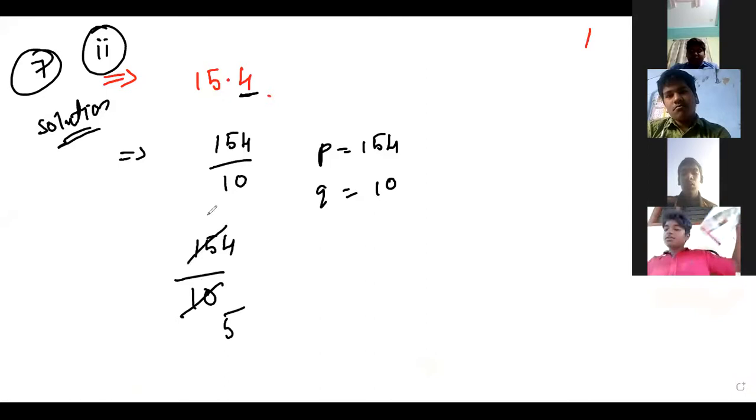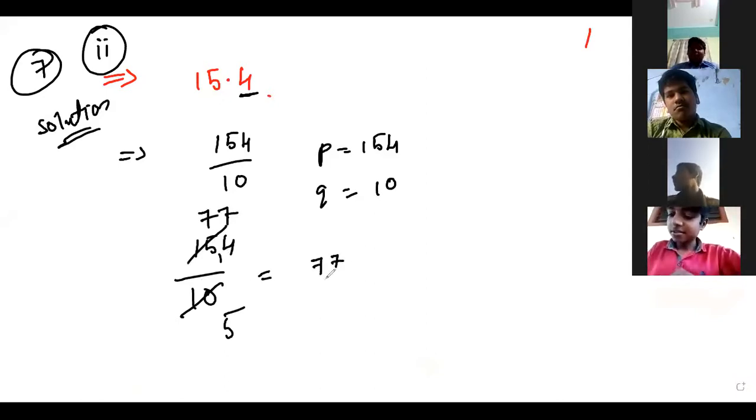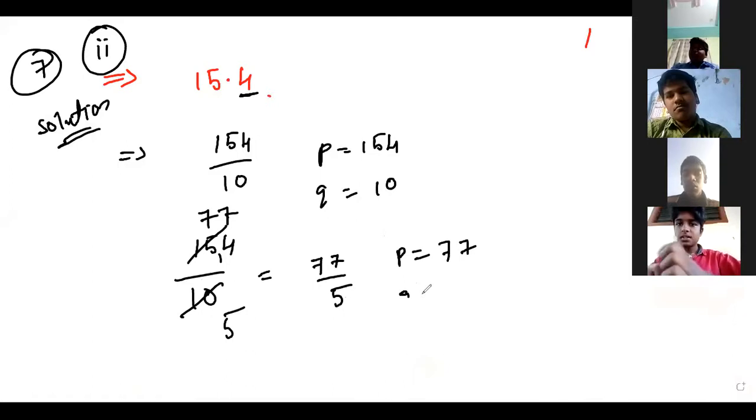2 5s are 10, 2 7s are 14, so 77 by 5. This is the simplest form. Here p is equal to 77, q is equal to 5. Both are the answers, okay? Take a screenshot, and next problem. The remaining ones are our homework. Very simple.